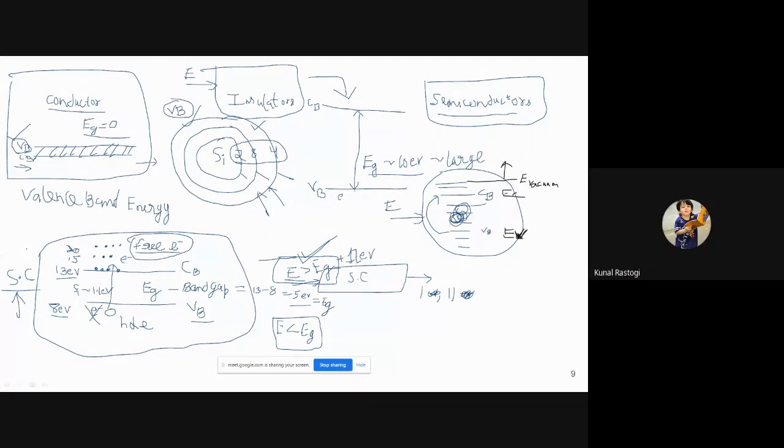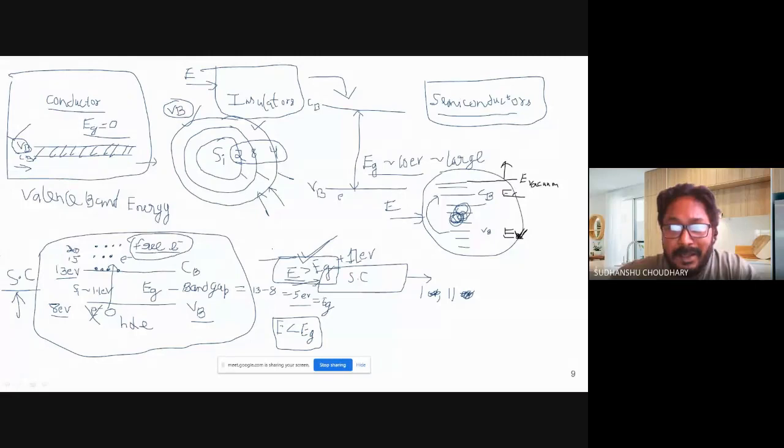Sir, what would happen if we apply energy more than band gap in insulators? If you apply energy more than band gap, it is possible that it can show some signs of conduction, but it will not conduct properly, and that energy would be very large. In fact, you cannot generate that energy. If you are even able to generate that energy, maybe that insulator will burn and become carbon.